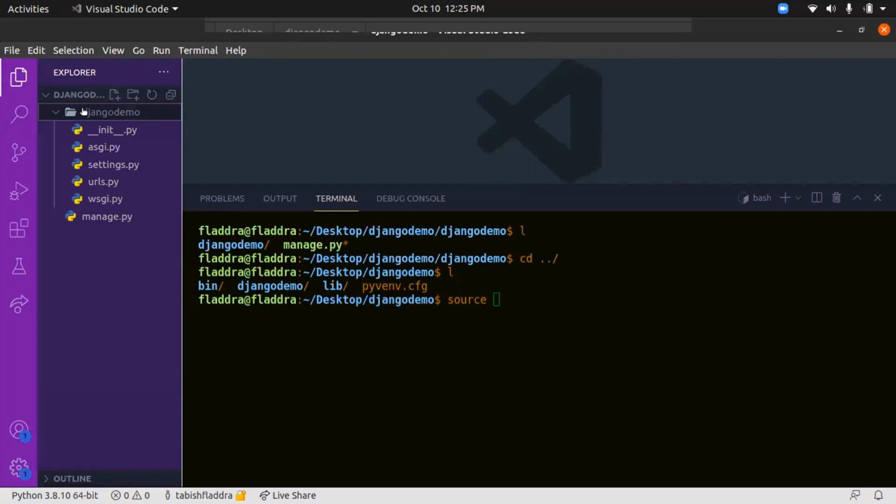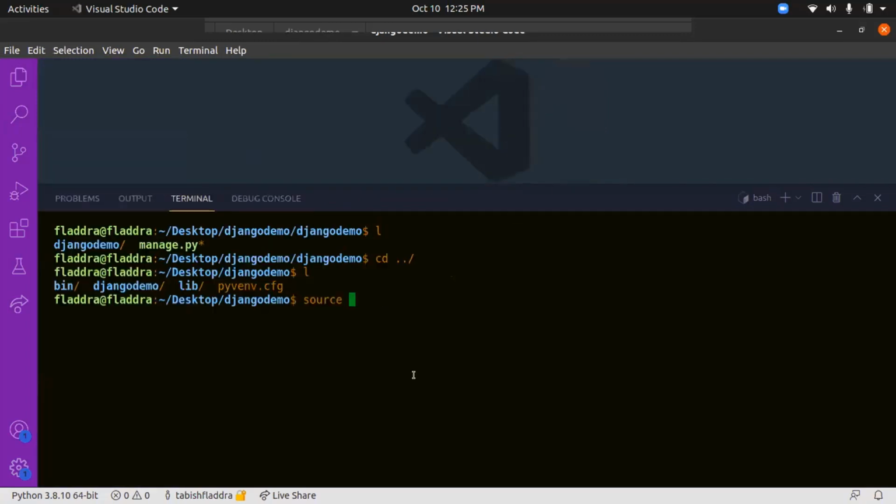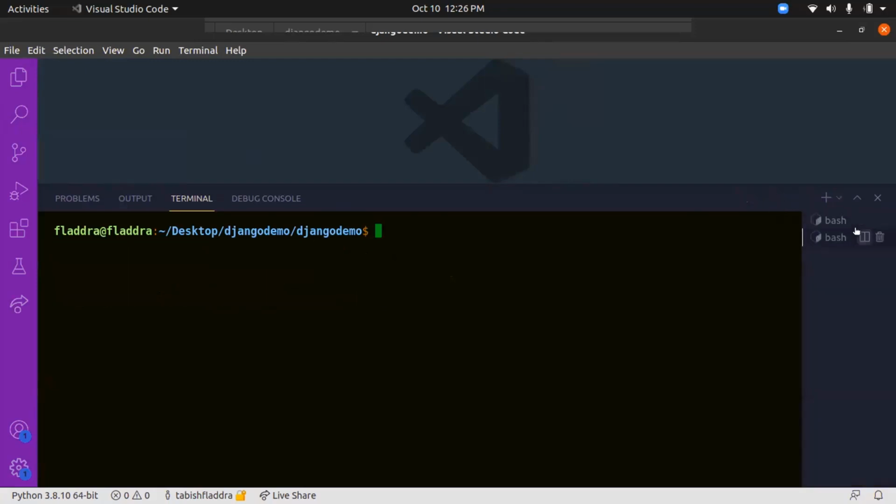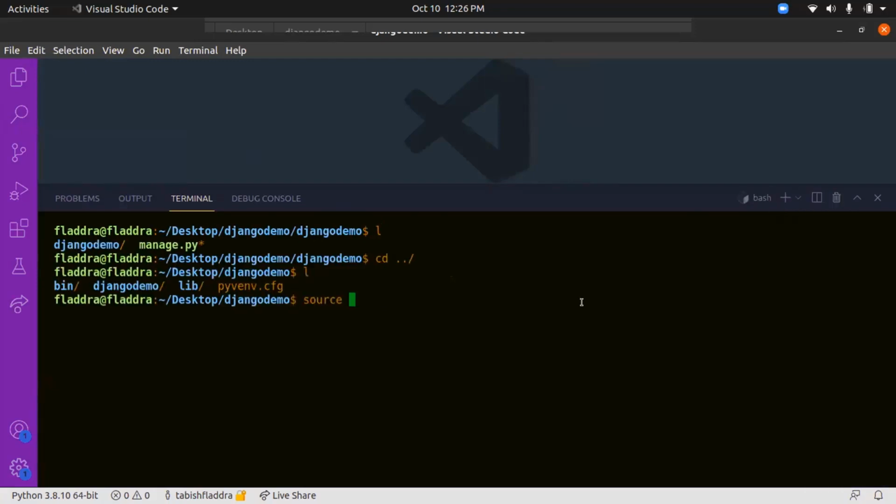Sorry to interrupt. In a new terminal it gives the options: new PowerShell, new command prompt, new JavaScript debug terminal. Which one should we open? Is there an option for bash? There is no option for bash. Can you repeat the options it gives? PowerShell, command prompt, and JavaScript.